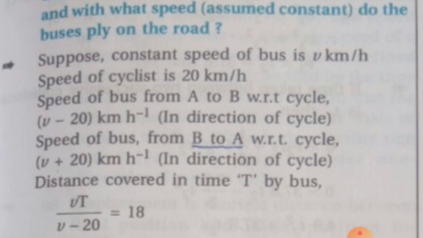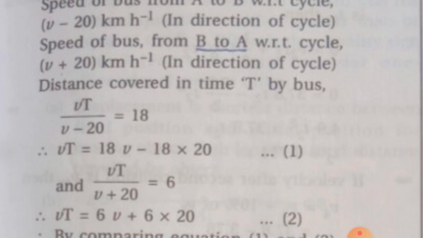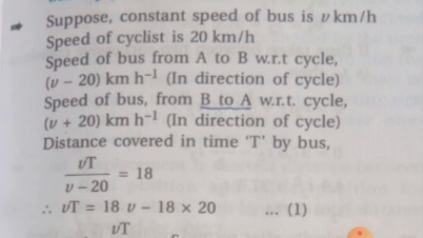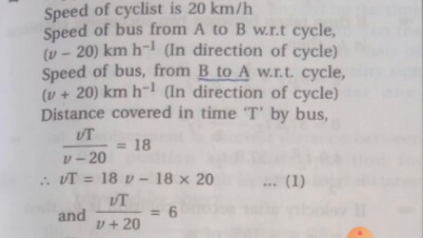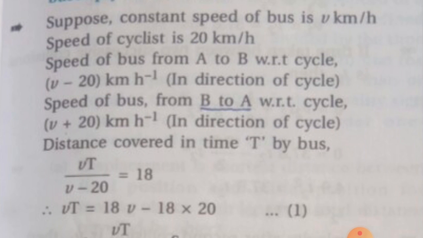Now the distance covered in time capital T by the bus will be equal to what? We know that small d is equal to v into t. Here instead of small t we replace it by capital T. So vT upon v minus 20, because that is the speed of the bus from A to B, is equal to 18.